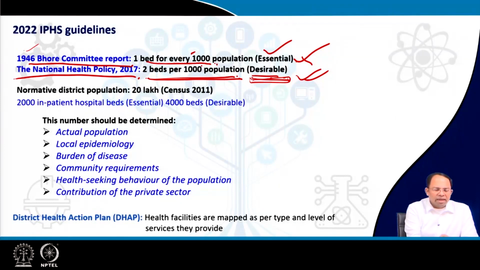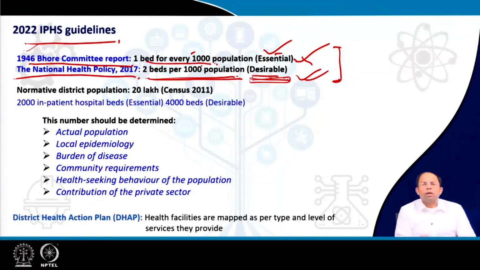So this is the basis for creating these new IPHS guidelines. We will give essential as well as desirable figures for different kinds of healthcare facilities. Now coming to how we decide how many beds have to be provided for an urban area, or for any area for that matter. Usually it was based on the assumption that we should start at the district level, and we say that within a district, based on the number of population, we have to determine what number of beds has to be provided.